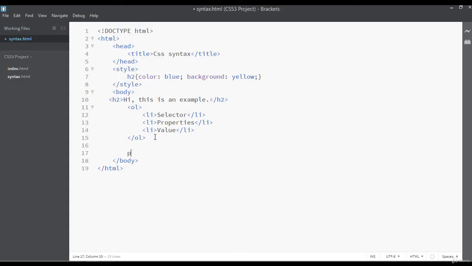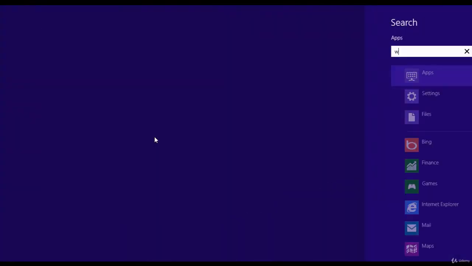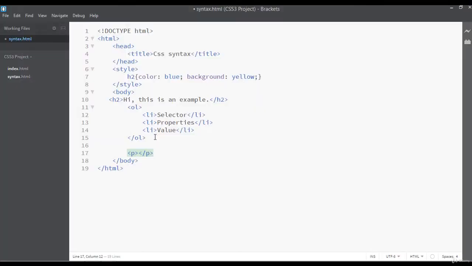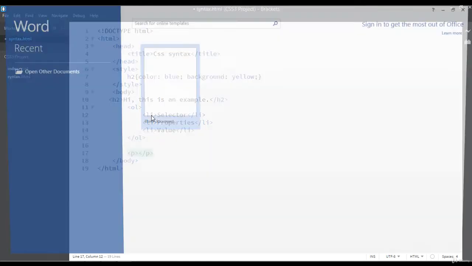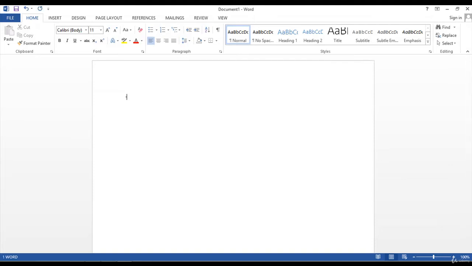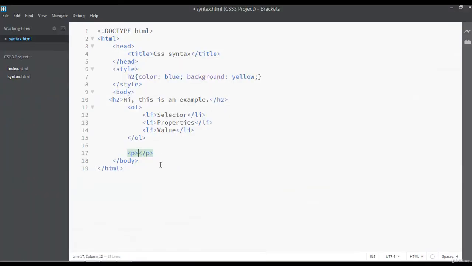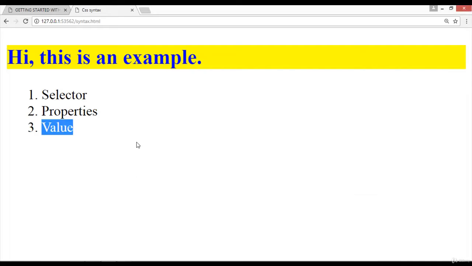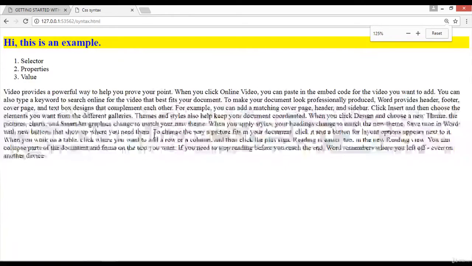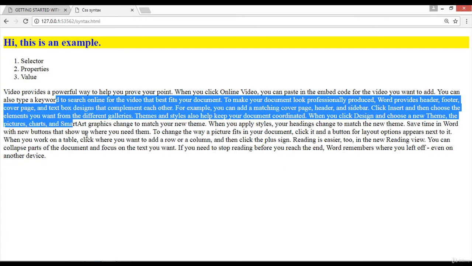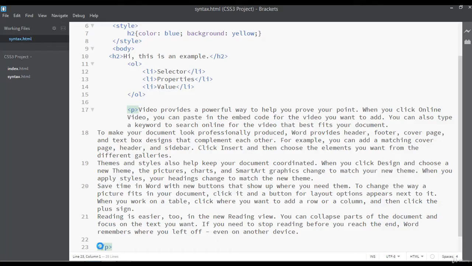For example, we have a p tag here. Let me copy some text from Microsoft Word, and from here I'm going to copy some dummy text. You can press Control A, Control C to copy, and you can paste here and save. Now you can come here. Let's zoom out. We have a paragraph here. I want to change the background color for this paragraph.